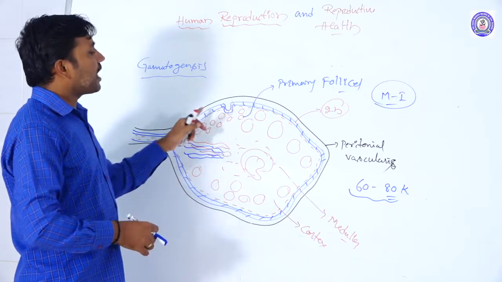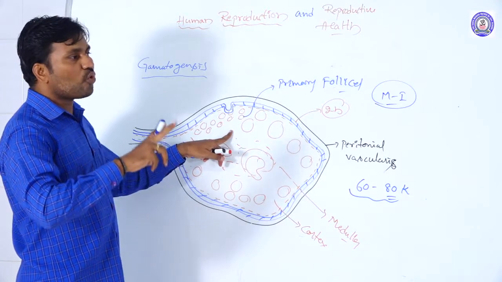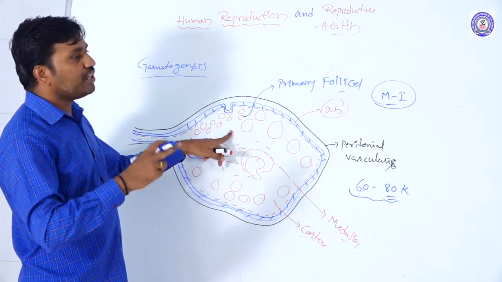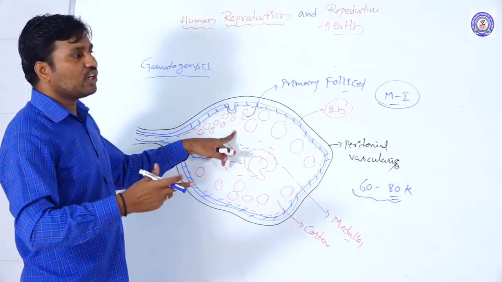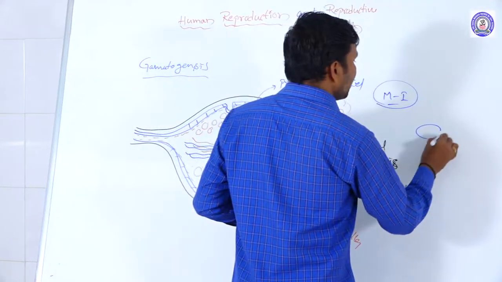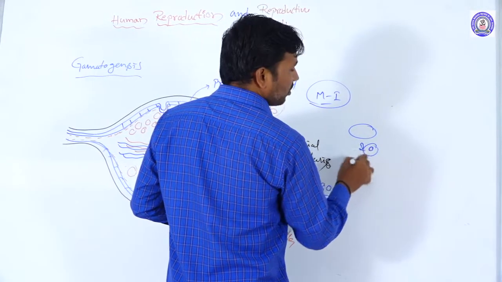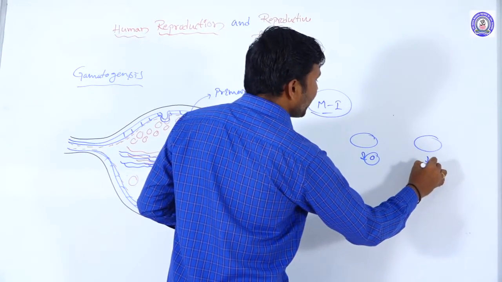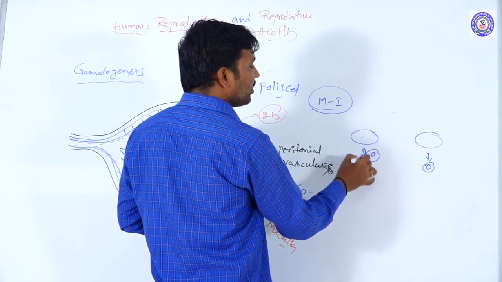In these primary follicles, as we already know, two ovaries are present. Every 28 days, one ovum is released alternately from each ovary. One ovary releases an ovum the first time, and in the next 28 days the other ovary releases an ovum.